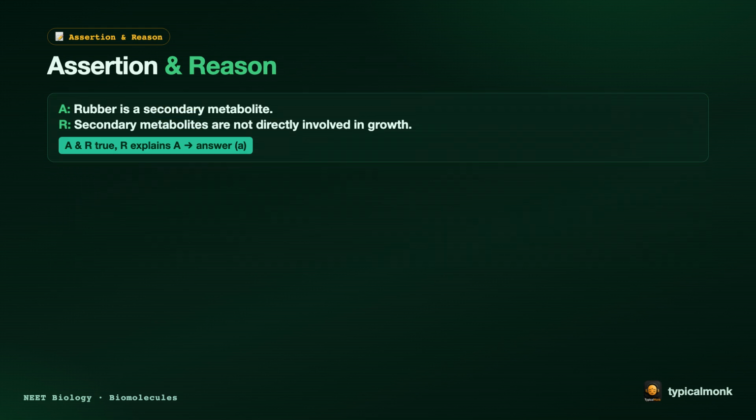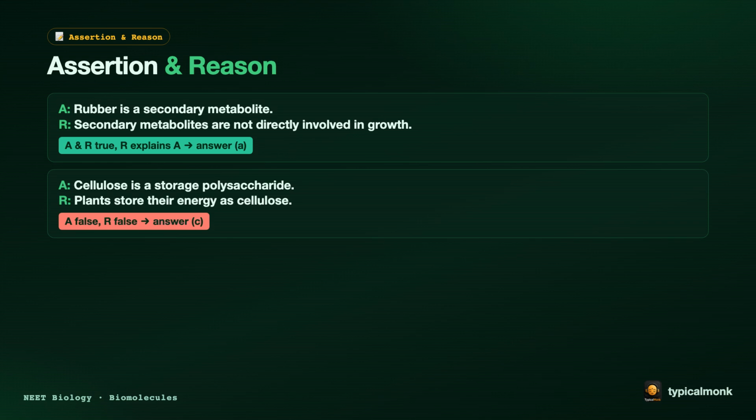Now the first drill, assertion and reason. Each time, ask, is A true? Is R true? And does R explain A? First, A, rubber is a secondary metabolite. R, secondary metabolites are not directly involved in growth. Both are true, and R explains A, so the answer is A.